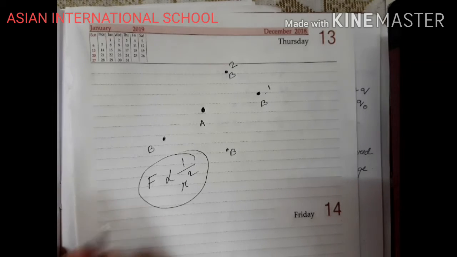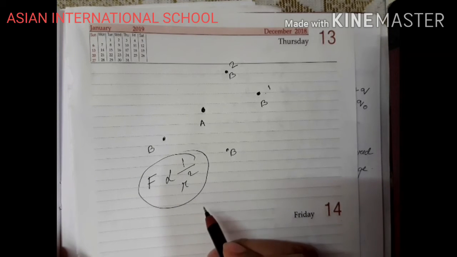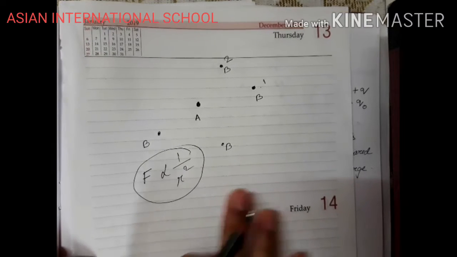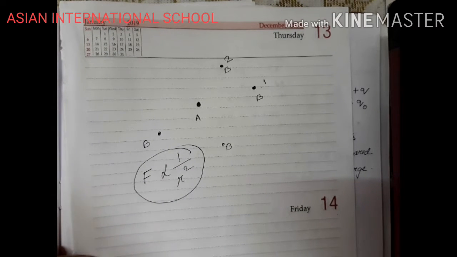Up to which the force will be applicable, up to which the force will be experienced by the body B. So that was also not clear from Newtonian mechanics. Now, the concept of space was not there in Newtonian mechanics.